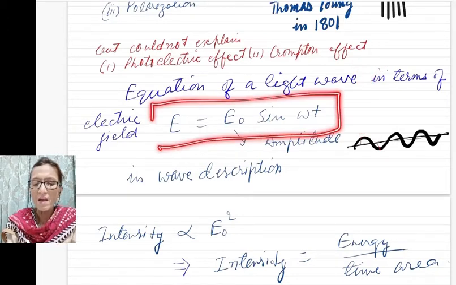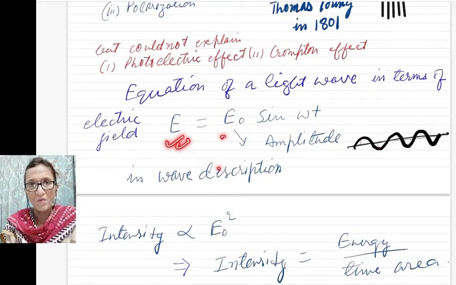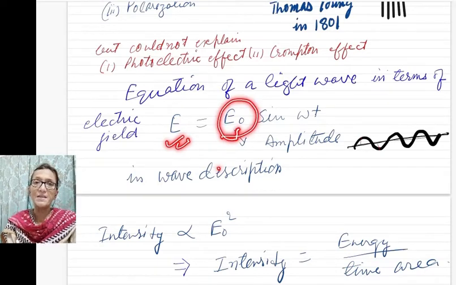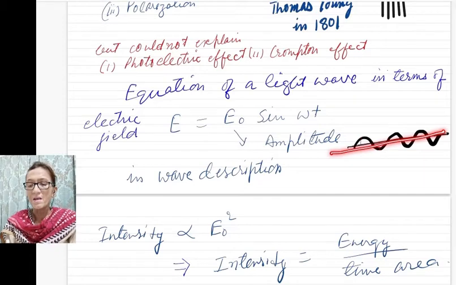So here you have a light wave. E is equal to E naught sin omega t. E is the time varying electric field, and E naught is the electric field amplitude, meaning the maximum value of the electric field. What is amplitude? Here you can see.